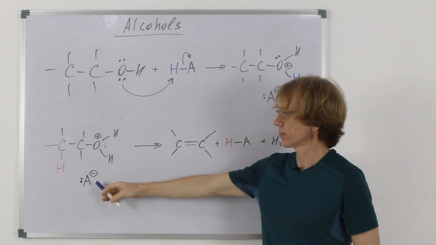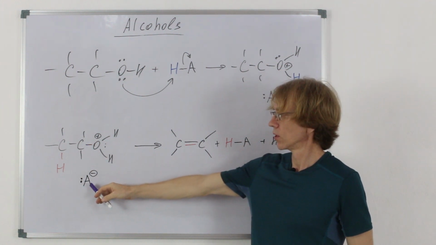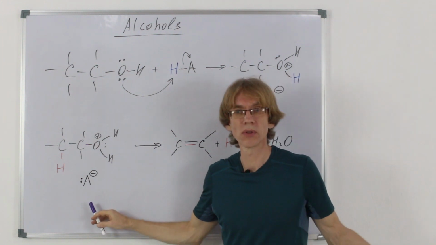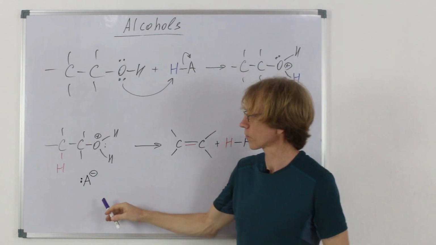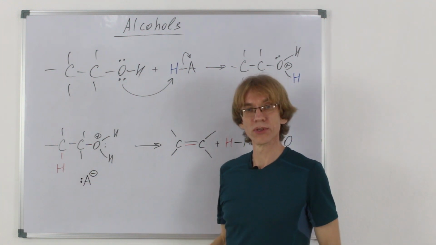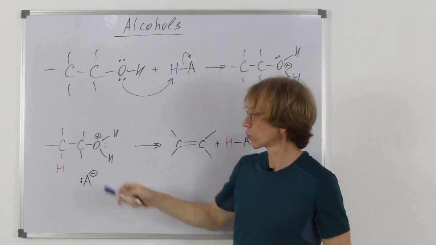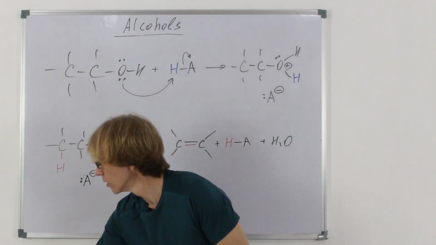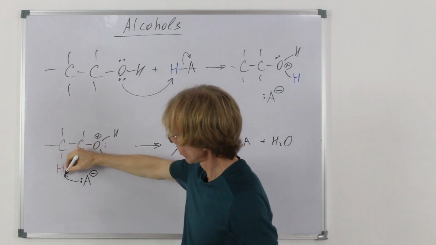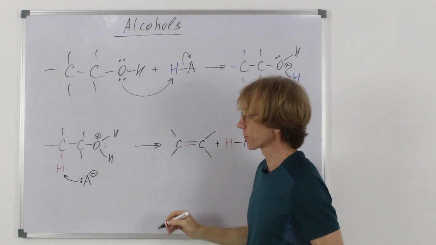As you can see, the conjugate base, or maybe some other base, for example another non-protonated alcohol, would donate a lone pair to this hydrogen. This group, let's draw it, would donate a lone pair to this hydrogen, restoring the acid.